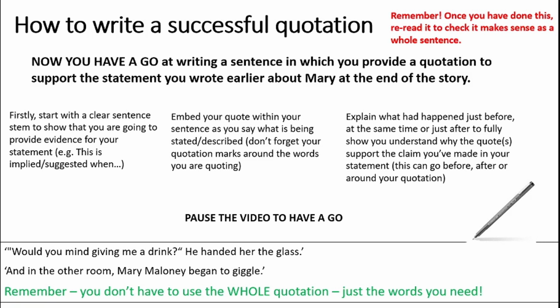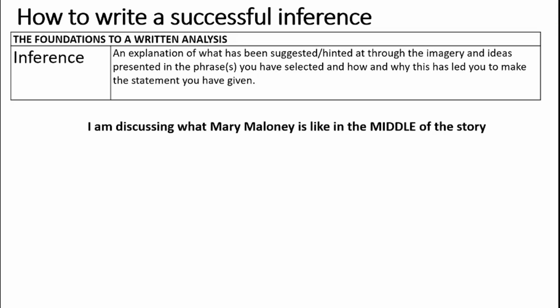We move on from our quotation to our inference. So the inference, I've said, is an explanation of what has been suggested or hinted at through the imagery and ideas presented in the phrase you've selected, and how and why this has led you to make the statement you've been given. So remember, it's always going back to that statement. The statement is proved by the quotation, which the inference then goes into more detail on.